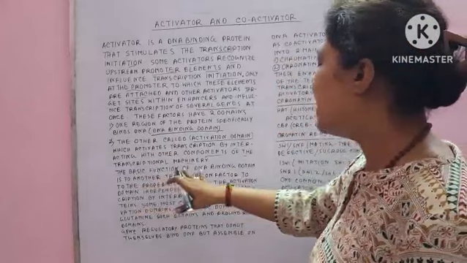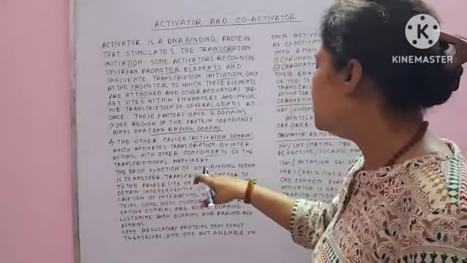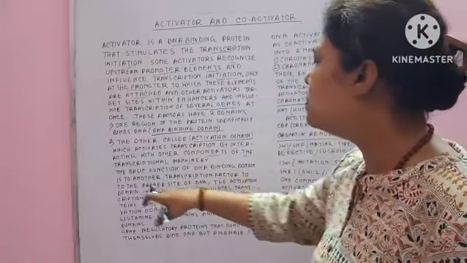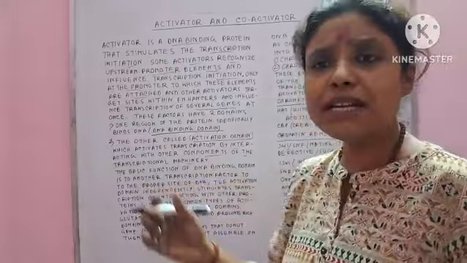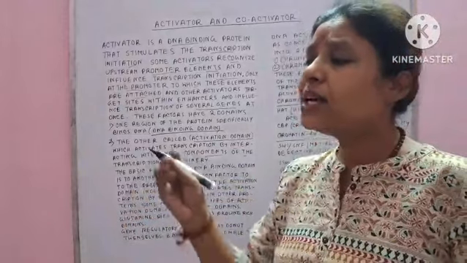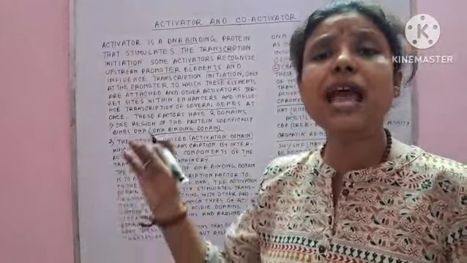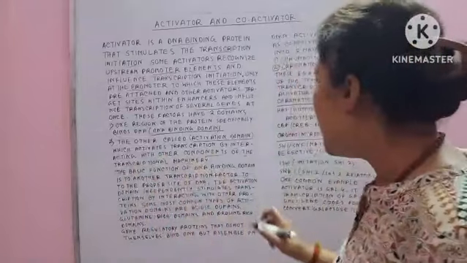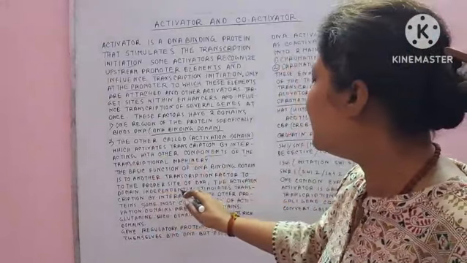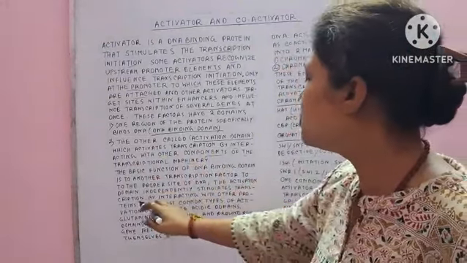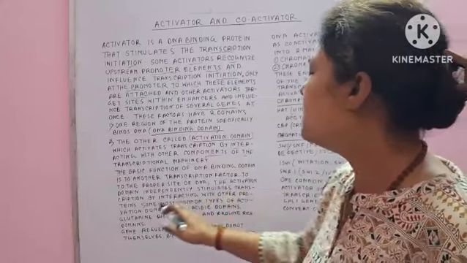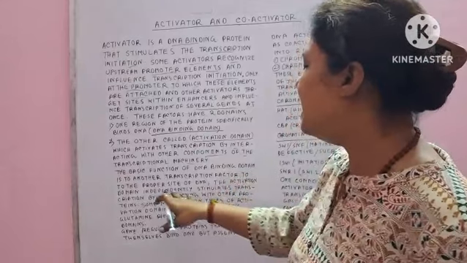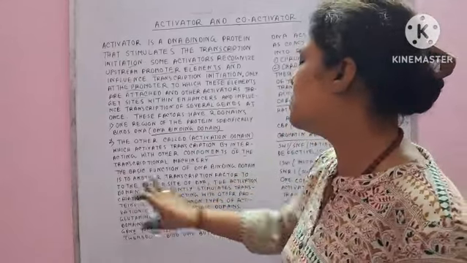The basic function of the DNA binding domain is to bind to the proper site of the DNA, along with another transcription factor that is also involved in the transcription process. Clear? And the activation domain independently stimulates the transcription process by interacting with other proteins. So its role is another thing that independently stimulates the transcription process.